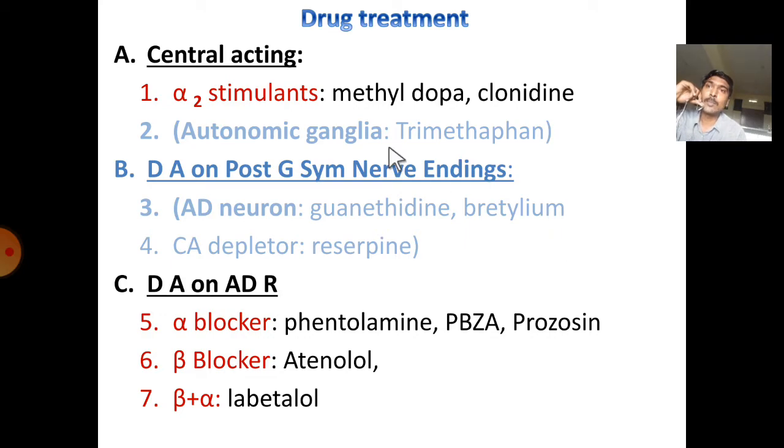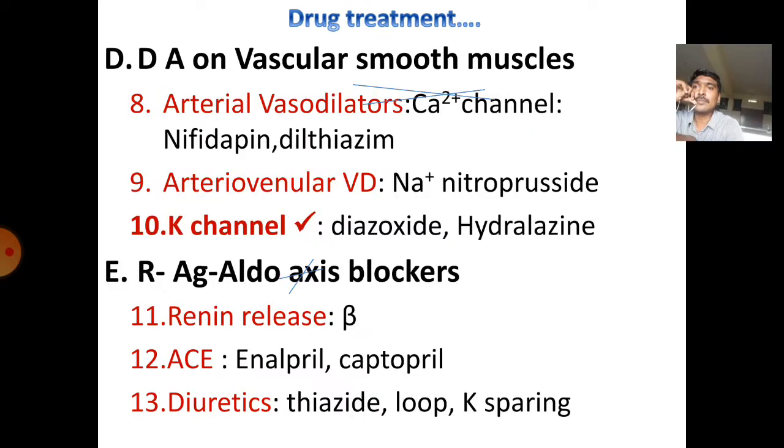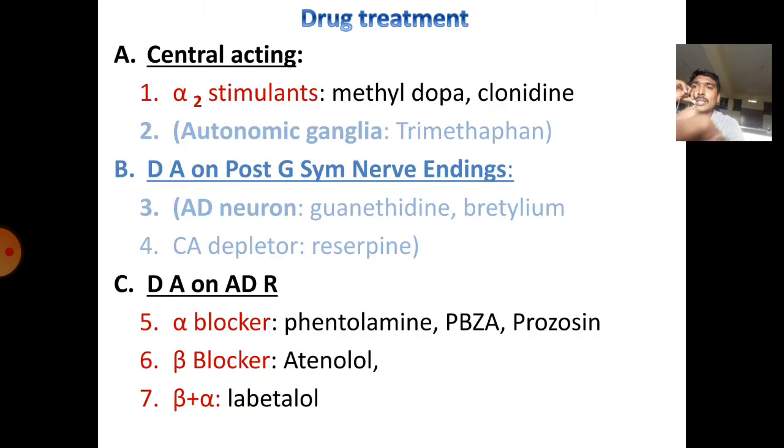Coming to our important topic, that is drug classification. Drugs are classified as centrally acting drugs, drugs acting on postganglionic nerve endings, drugs acting on adrenergic receptors, drugs acting on vascular smooth muscle, and drugs acting on the renin-angiotensin-aldosterone system. Centrally acting drugs are alpha-2 stimulants. These drugs are methyldopa and clonidine. Next are drugs acting on autonomic ganglia, trimethaphan, and drugs acting on postganglionic nerve endings. These drugs are adrenergic neuron blockers like guanethidine and bretylium.